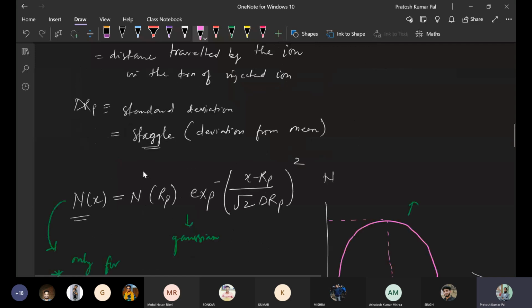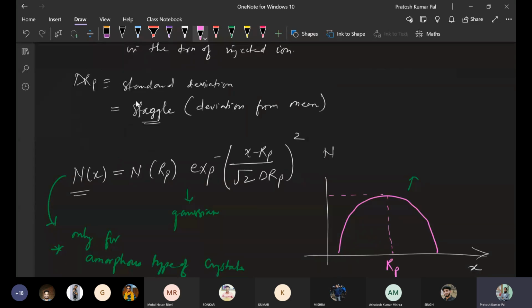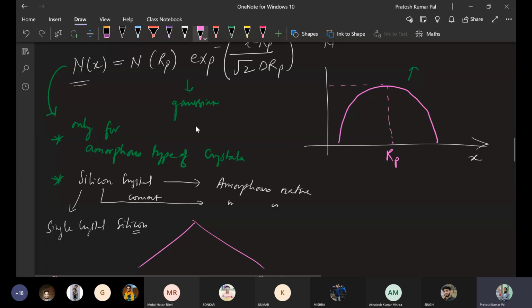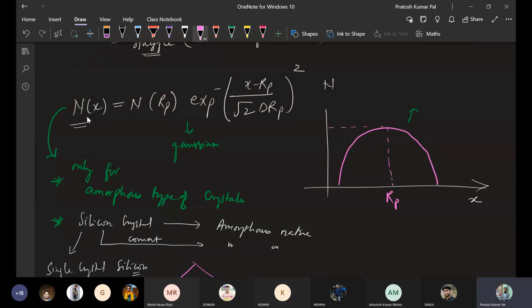Next, we have seen how the concentration of the target atom varies with the depth of penetration of this ion implantation. That shows a Gaussian function, or we call it a Gaussian profile. This concentration of the target atom will show a Gaussian profile in case of ion implantation.